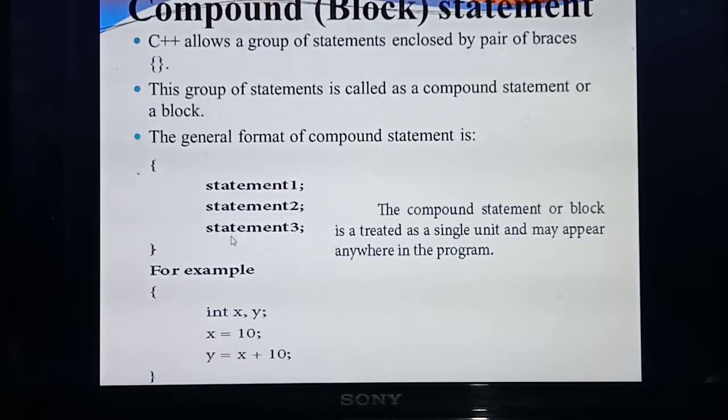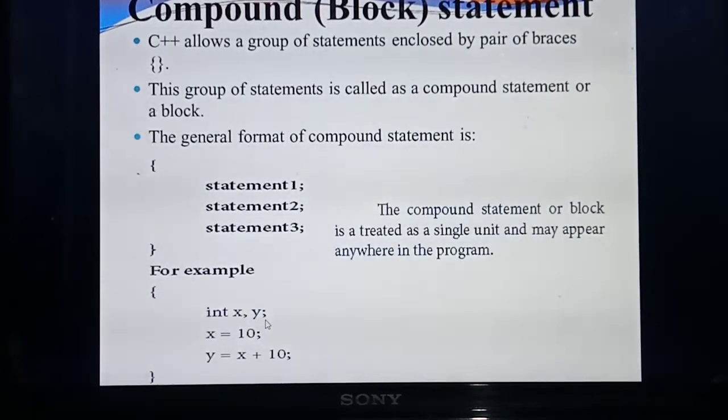Understood? So any number of statements you can define inside open brace and closed brace, but the program will consider them all as one block. Understood? That block can appear anywhere in the program, even in the 4th to 5th line or in the 10th to 20th lines. Anywhere the program can have these blocks. Understood? See the example they have given.